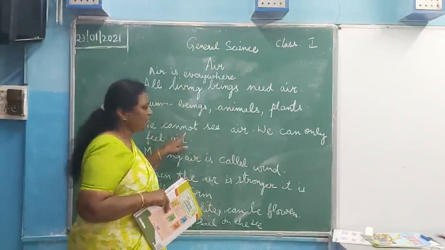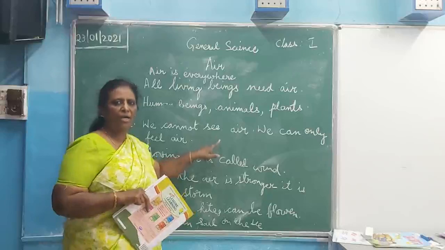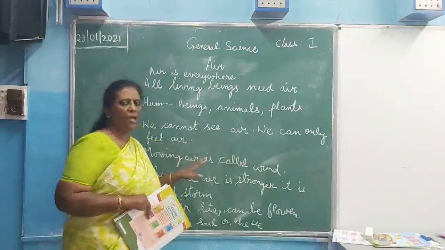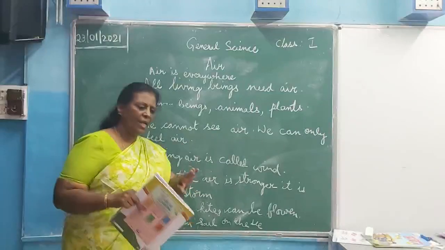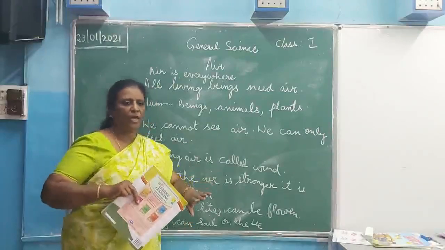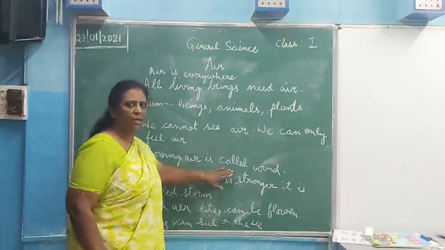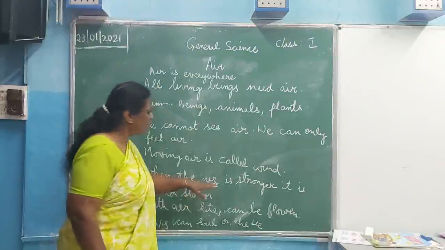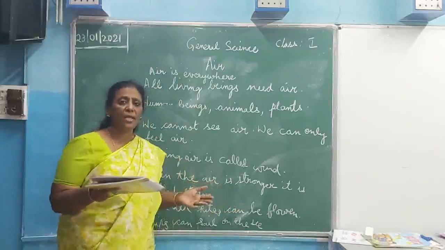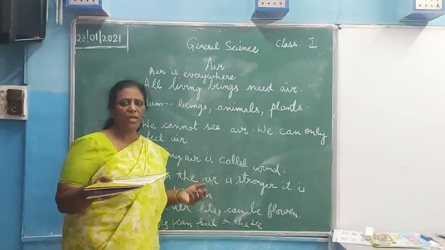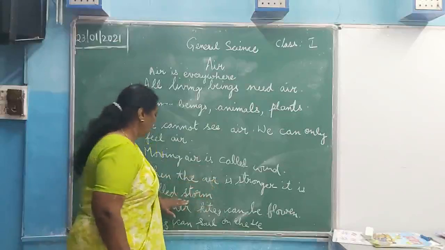Then, can we see air? No, we cannot see air. But we can feel air. How can you feel air? When you blow on your hand, you can feel the air moving. Then, what is wind? Moving air is called wind. When the air is light and not very strong, it is called wind. But when the air is stronger, it is called a storm.